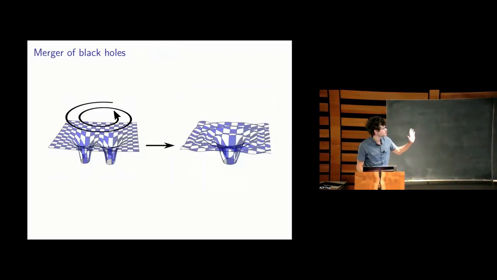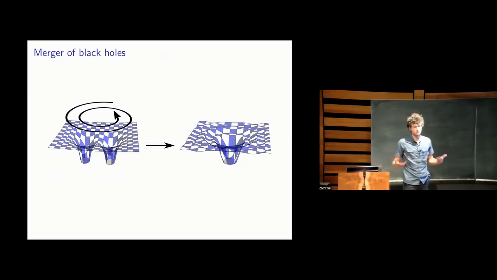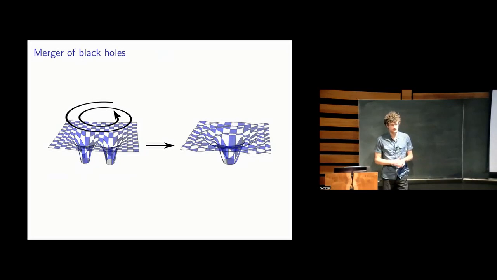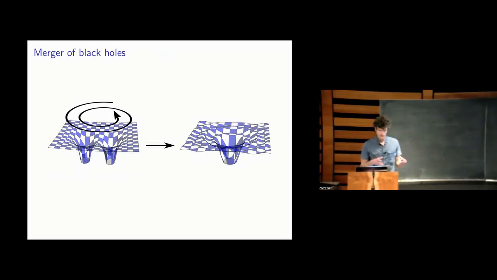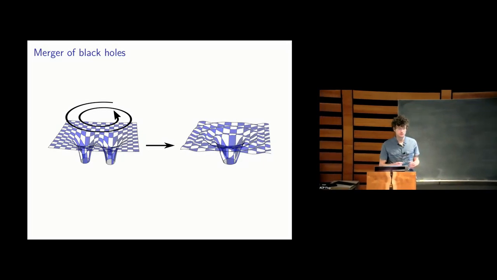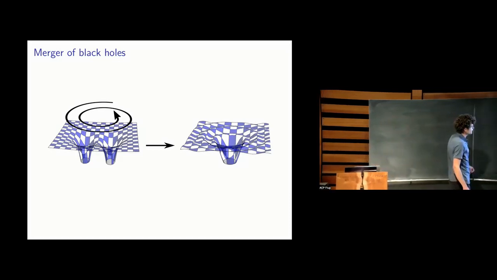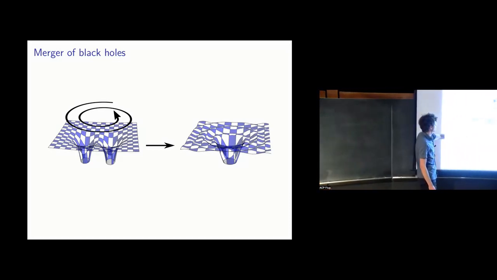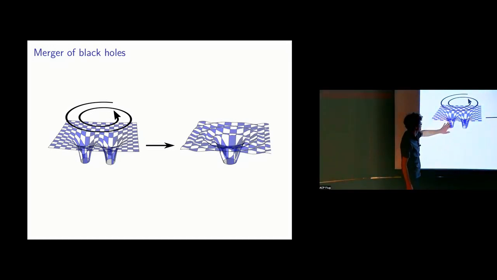That picture was from a couple of years ago, but about 5 years ago, there was something even more exciting from the perspective of many people who work on black holes, which is that there was a detection of gravitational waves from a pair of colliding black holes. This was the LIGO experiment, which detects gravitational waves, and they detected gravitational waves being emitted by a pair of black holes. You can think of those as a couple of these curved space-time objects.